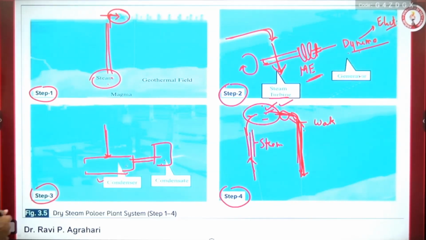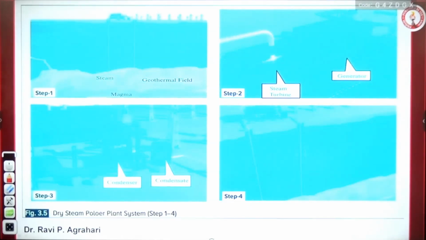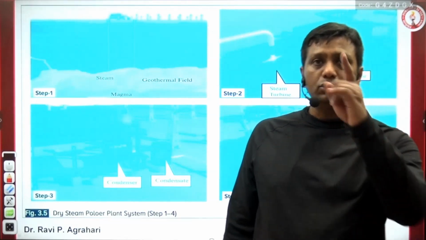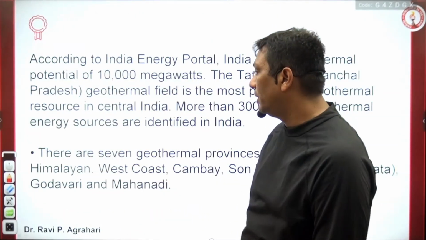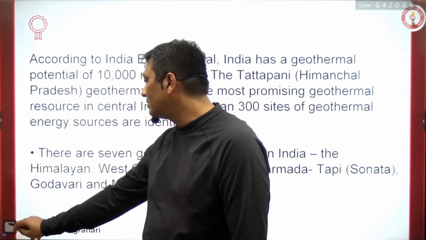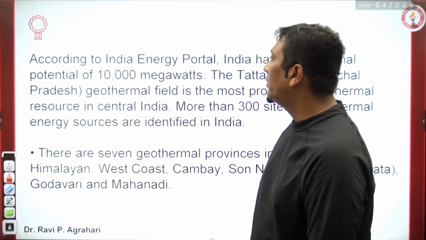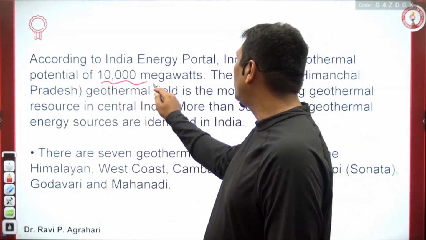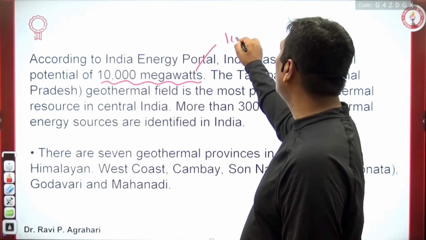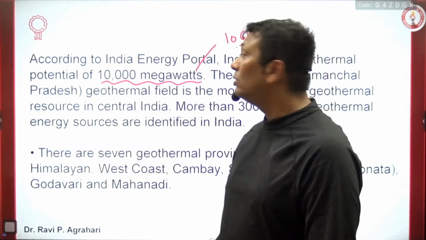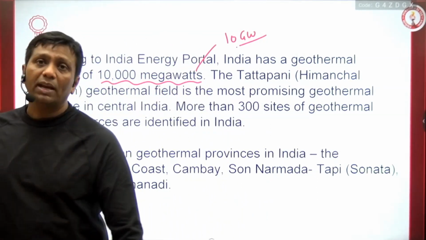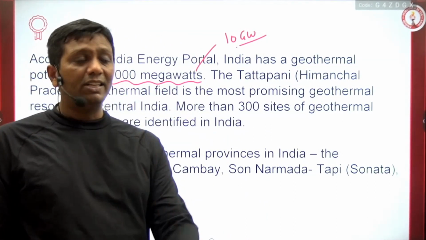Now one more discussion left, and that is ocean energy. But before entering ocean energy, I also want to give you one more statement. Some factual data, as factual data is always important for UPSC examinations. I just want to tell you, guys, the total potential in India for geothermal power plants. The value written here is 10,000 megawatt, overall you can call it 10 gigawatt. So 10,000 megawatt or 10 gigawatt is very, very less in amount.